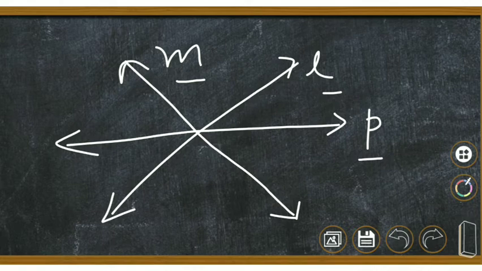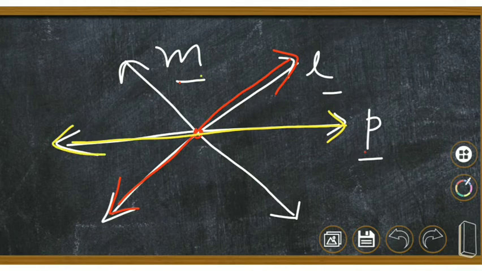Here, if we talk about L, you can see this line intersects M and P at a single point. P intersects M and L at a single point, right, and M intersects L and P at a single point.